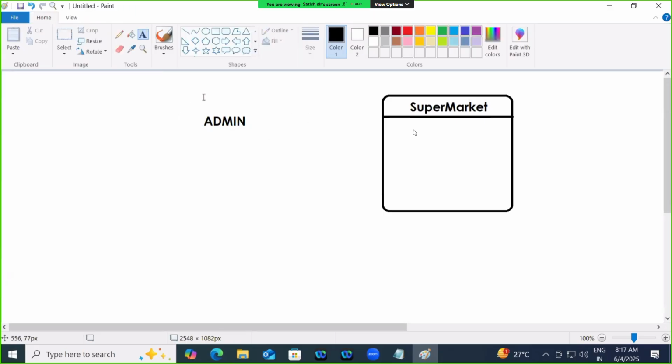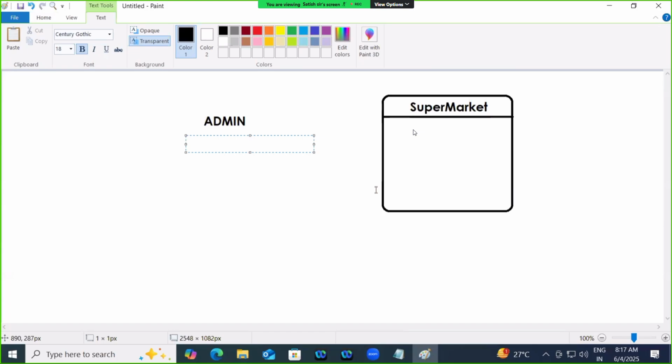You need to develop this interface separately when it comes to Java and other things. This is called the admin interface.